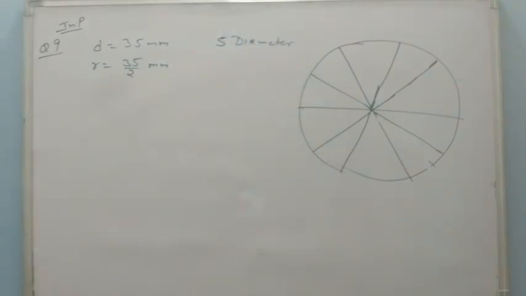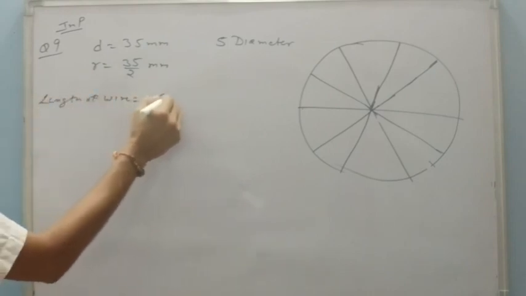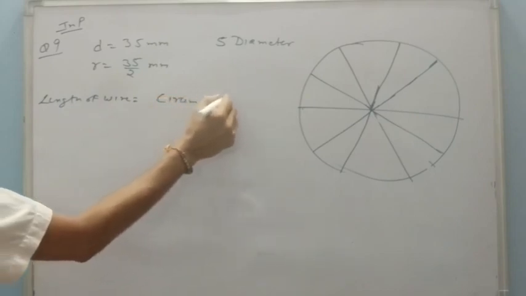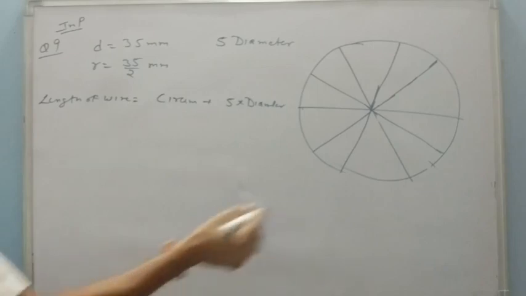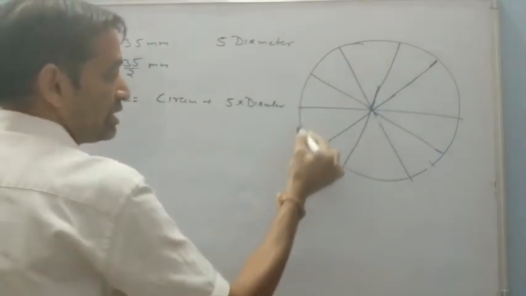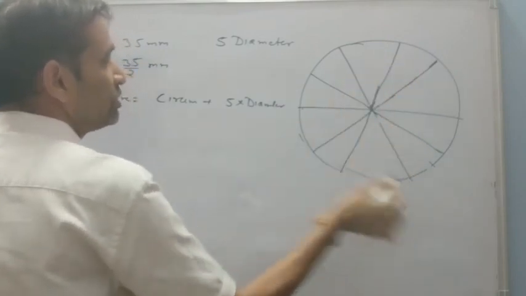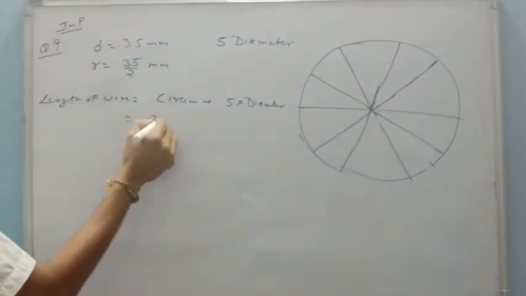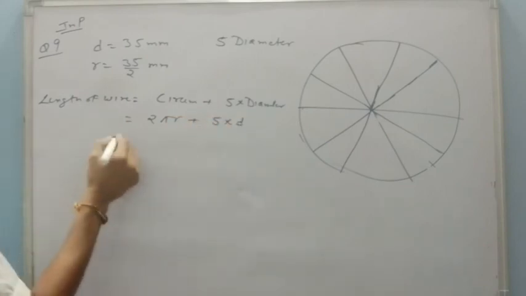Then the first question asks for the length of the silver wire required to make this brooch. So the length of the wire required will be circumference plus 5 into diameter. Why? Because when the brooch is made, we need the circumference, and 5 diameters of wire have been used, so we need 5 into d. That means 2 pi r plus 5 into d.